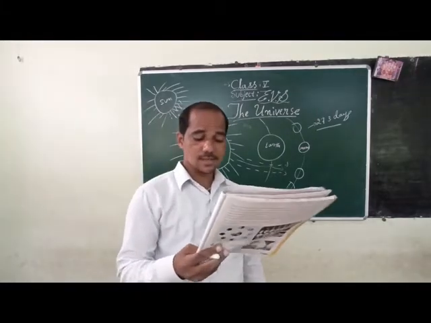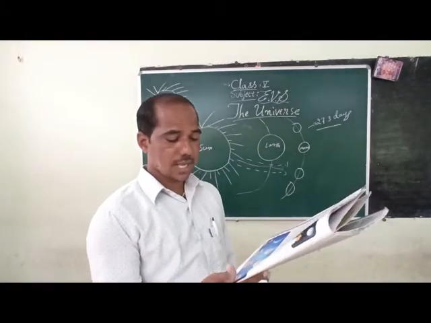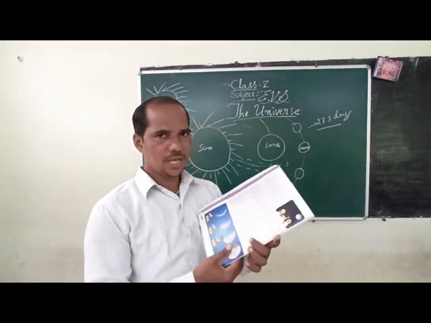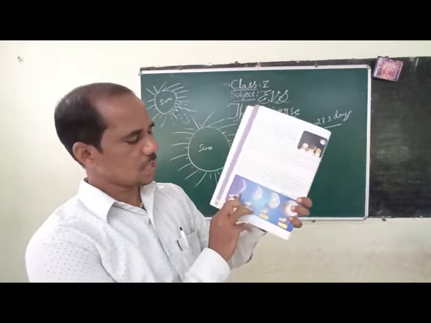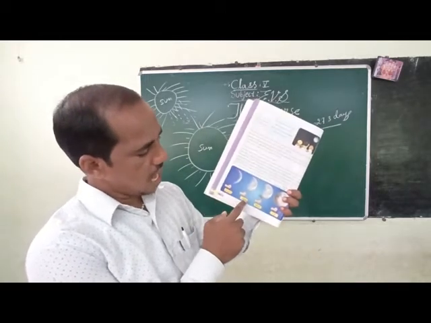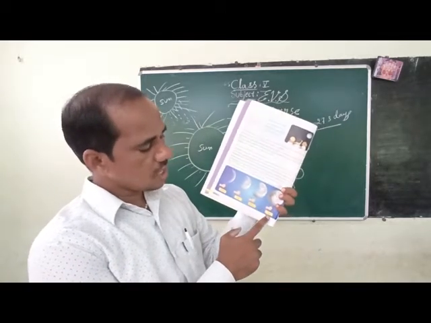These are the shapes of the moon: crescent, half, gibbous, and full.